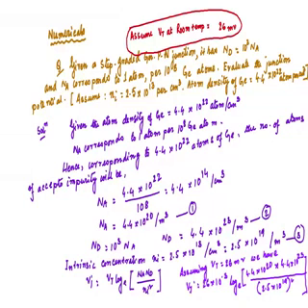If you solve it, I am not going for the calculation, you will get 0.3287 volts, or you can say 328.7 millivolt. Anything you take, that is the answer.